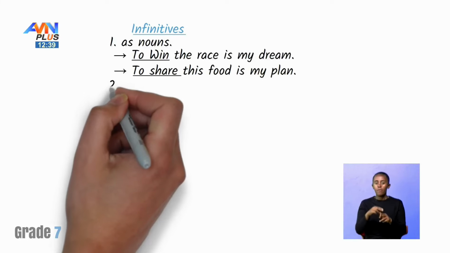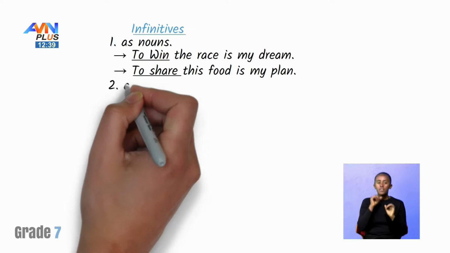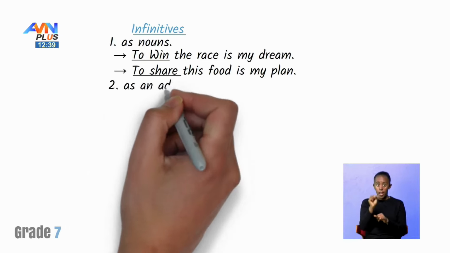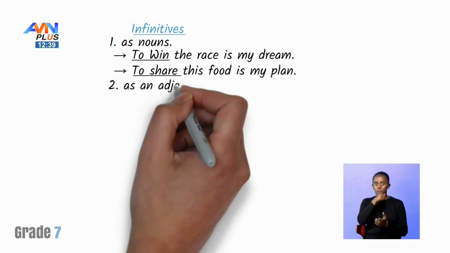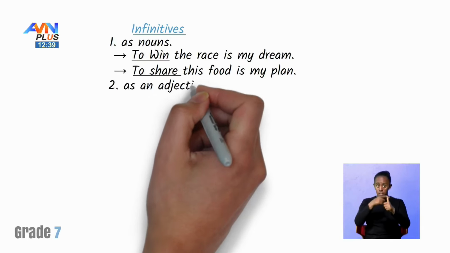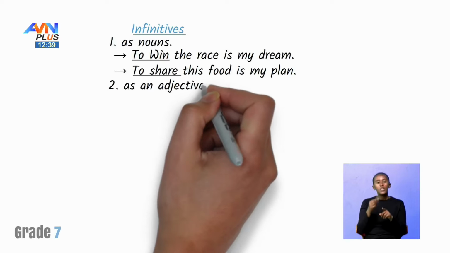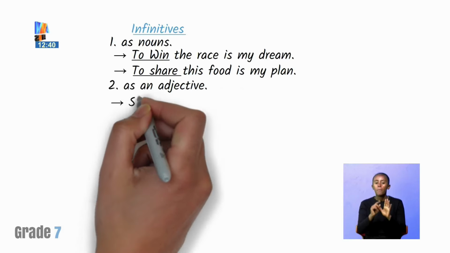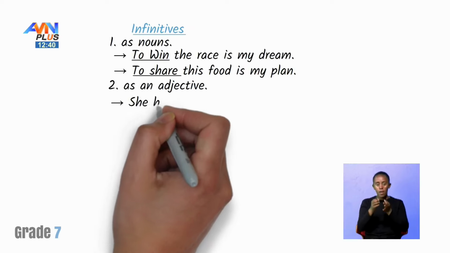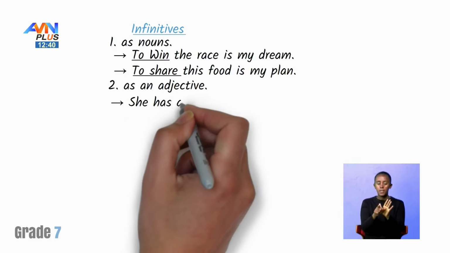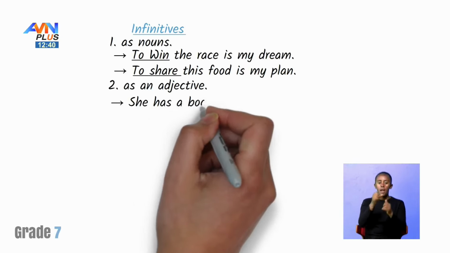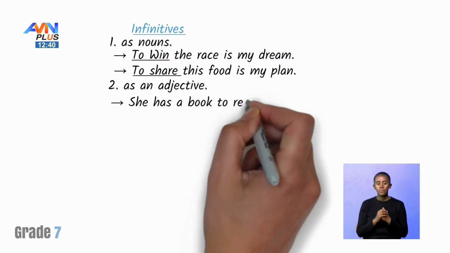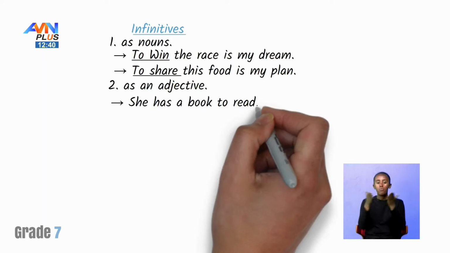What about when we use it as an adjective? When we use it as an adjective, we show what? We modify the noun. For example, she has a book to read.